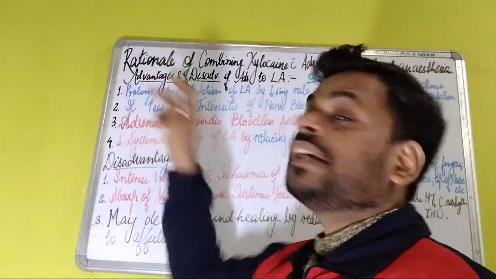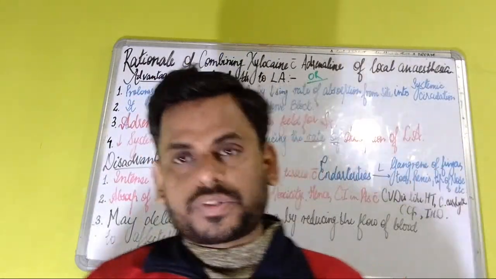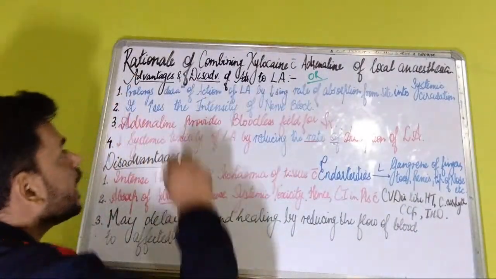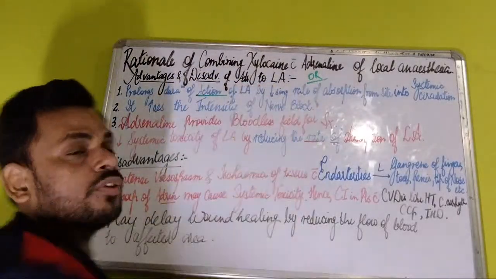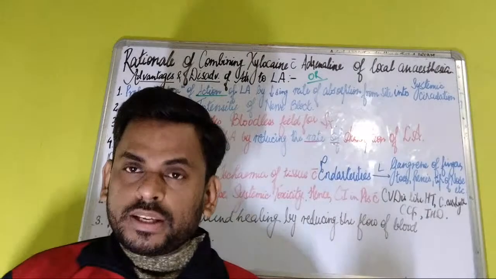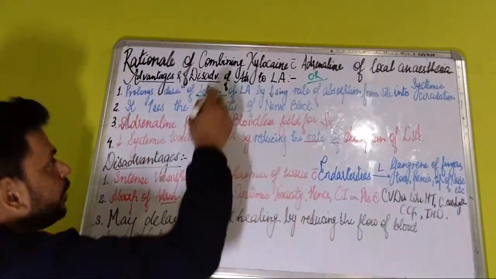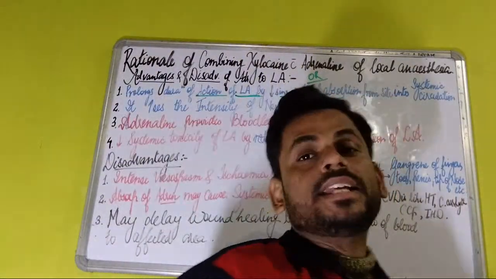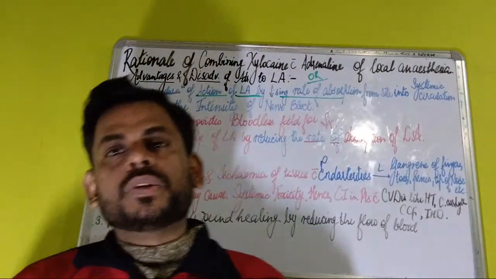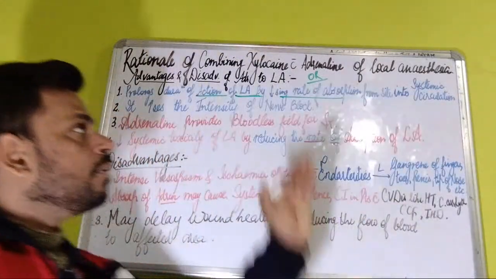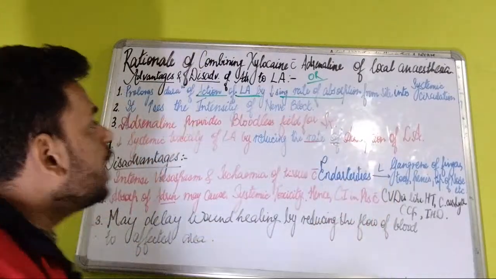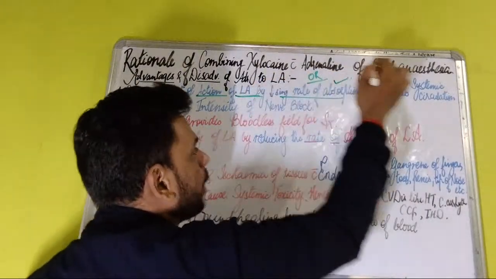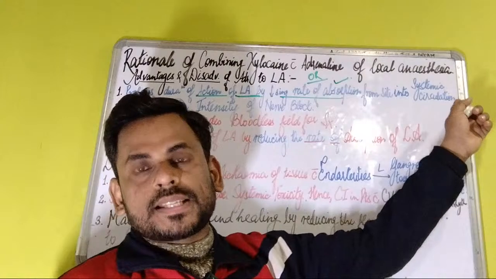Once adrenaline, which is a vasoconstrictor, is added to local anesthesia, lignocaine or xylocaine, it prolongs the duration of action of local anesthesia. It prolongs the action by decreasing the rate of absorption from the site into the systemic circulation.